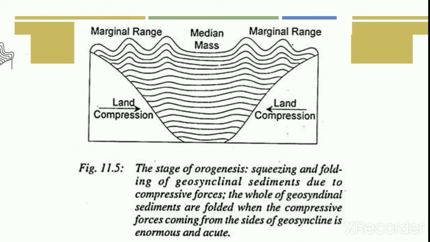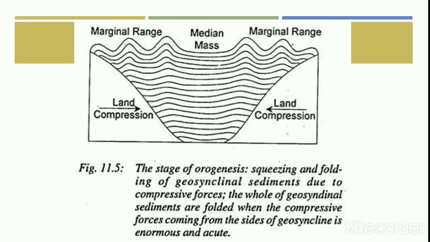The folding of the sedimentary rocks into the mountain ranges depends upon the intensity of the compressional force. If the compressional force is having moderate intensity, only marginal sediments are folded to form two marginal ranges, that is Randketten, while the middle part of the geosyncline remains stationary without any folding.